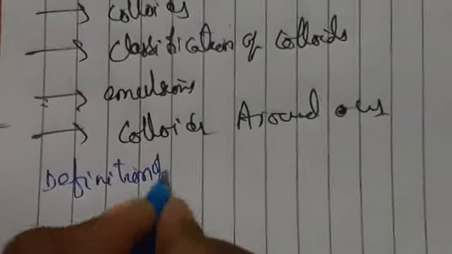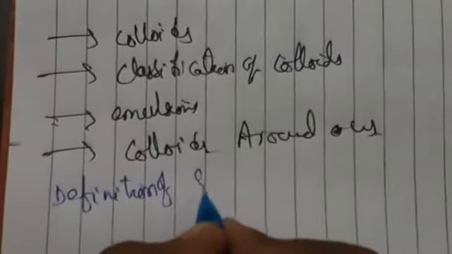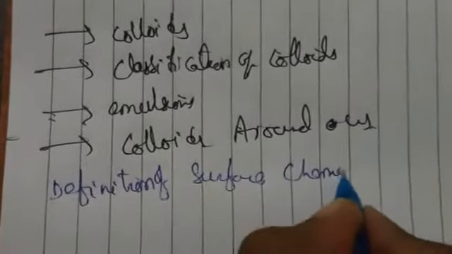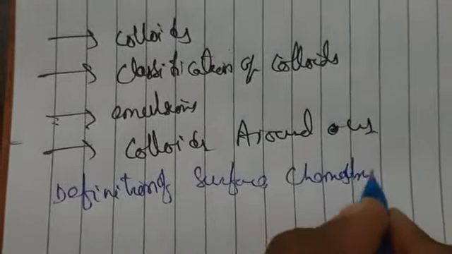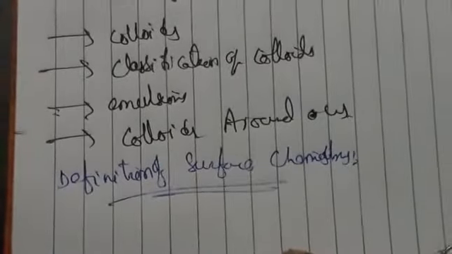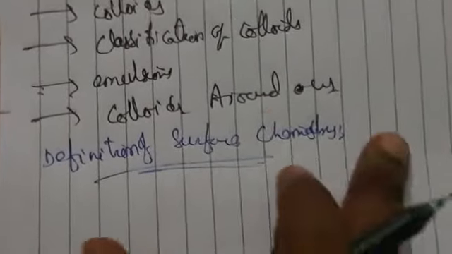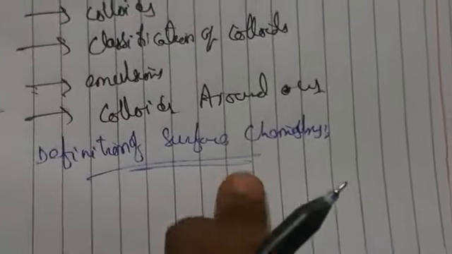So now let us see the definition of surface chemistry. What is surface chemistry? It is a branch of chemistry which deals with the surface or interface between two phases.